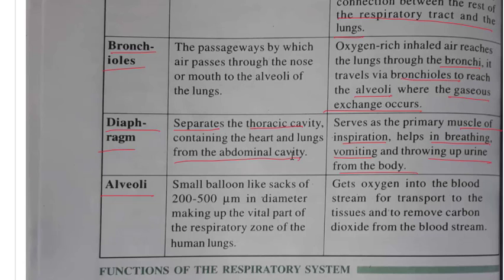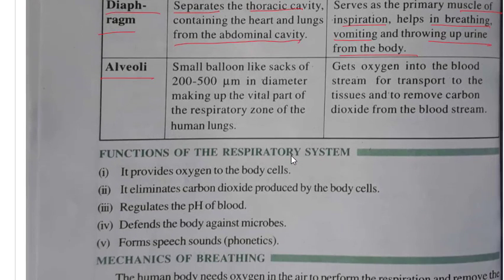Next is alveoli, small balloon-like sacs of 200 to 500 micrometer. Okay, balloons we have seen. Alveoli are similar to that, but their size is very small, 200 to 500 micrometer.